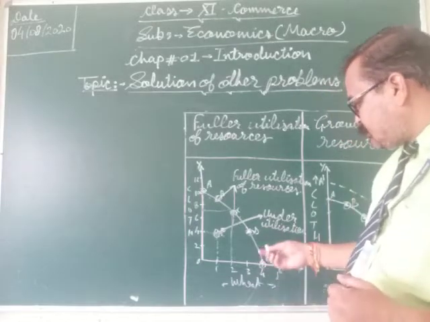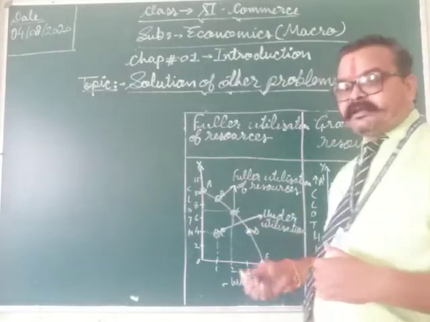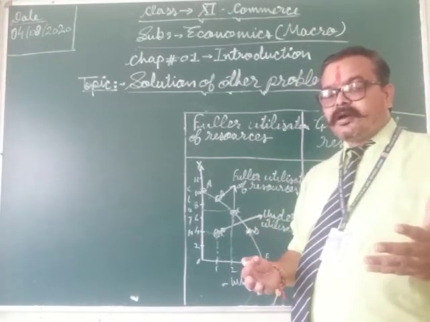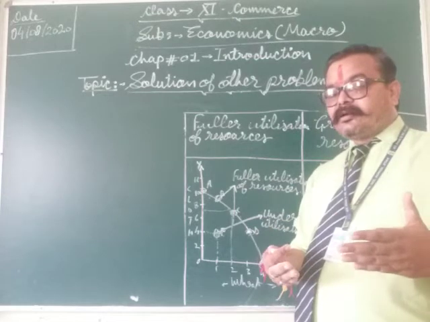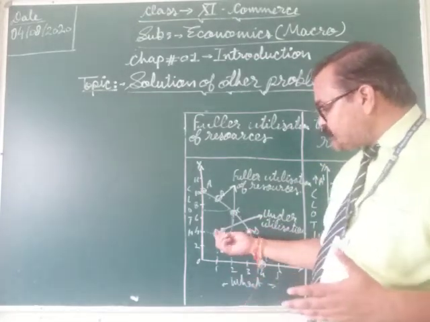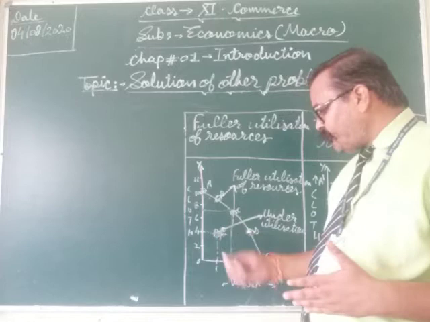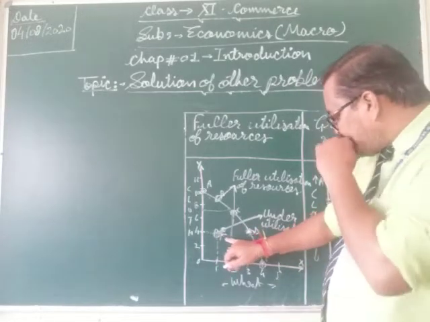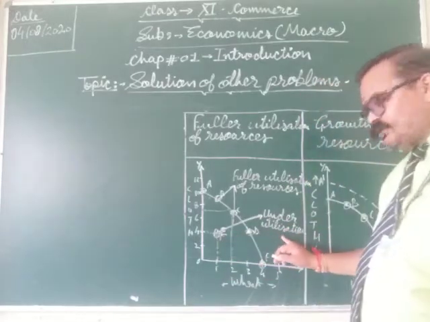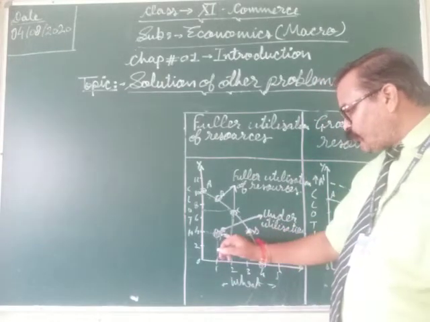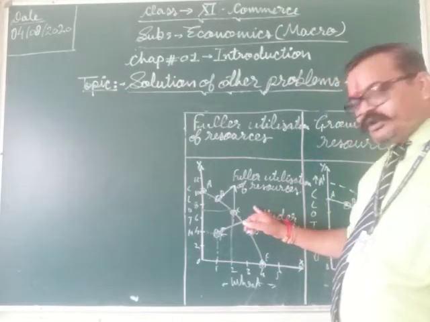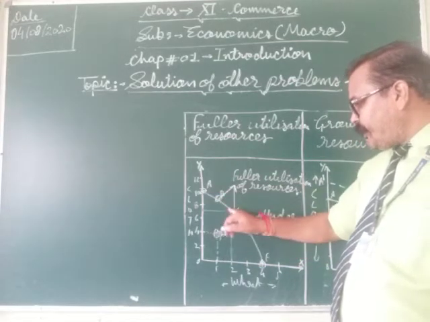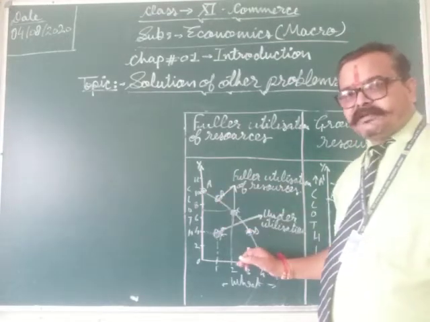So on any point on PPC, the economy is able to produce more compared to when it is on point F. This point F represents the underutilization of resources. So if we have to fully utilize the available resources, then we have to produce any combination that lies on PPC.